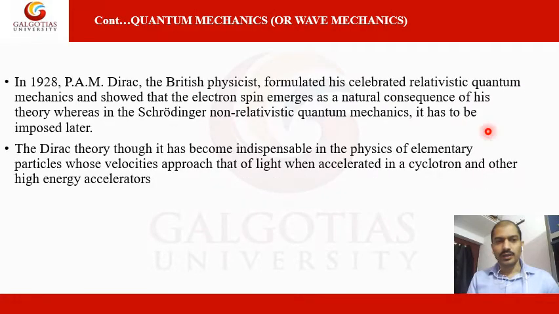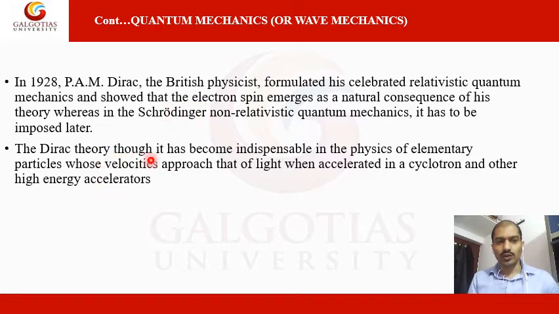In 1928, P. M. Dirac, the British physicist, formulated his celebrated relativistic quantum mechanics and showed that electron spin emerges as a natural consequence of his theory, whereas in Schrödinger's non-relativistic quantum mechanics, it has to be imposed later. The quantum mechanics of a particle in a box in three-dimensional space can be studied by the Schrödinger wave equation.